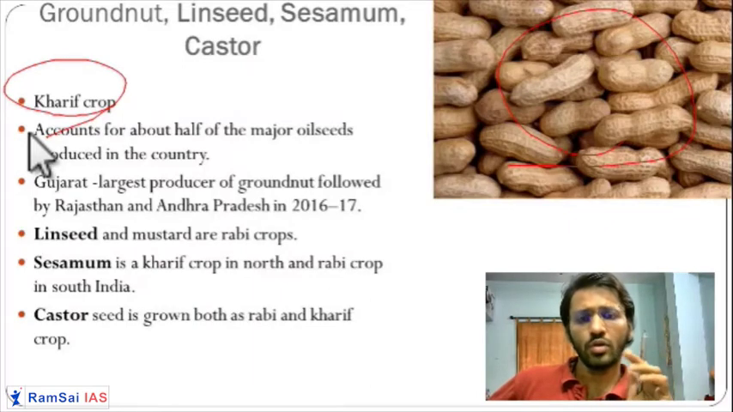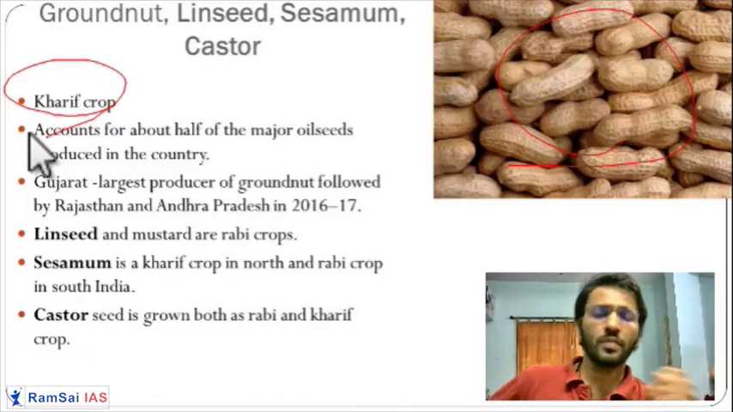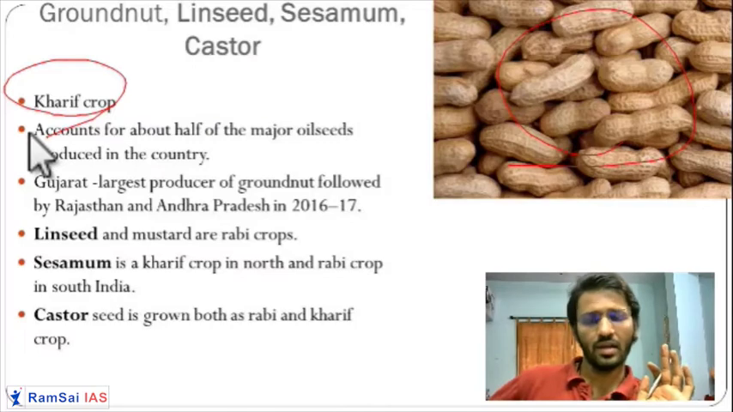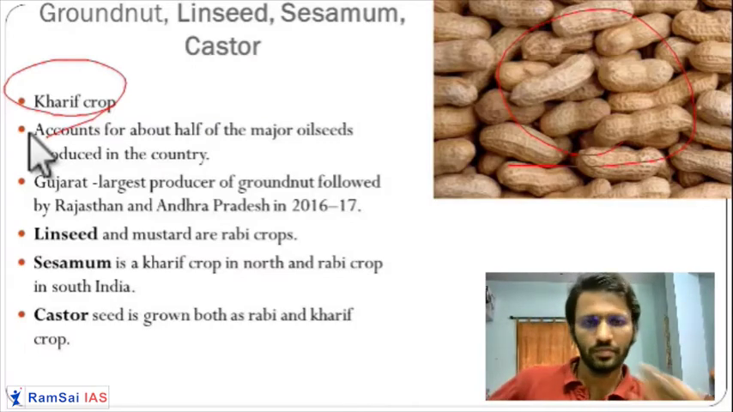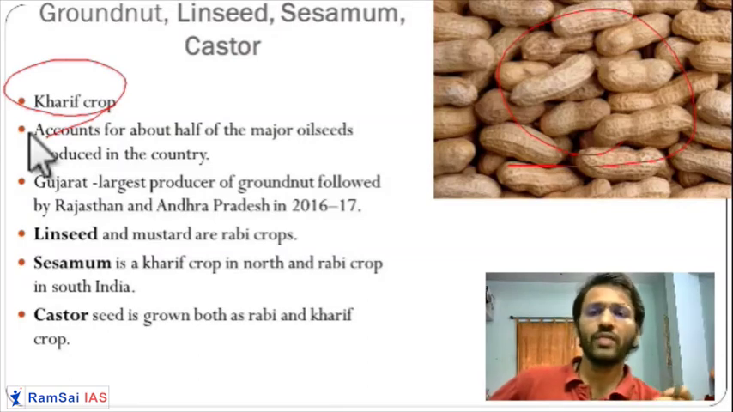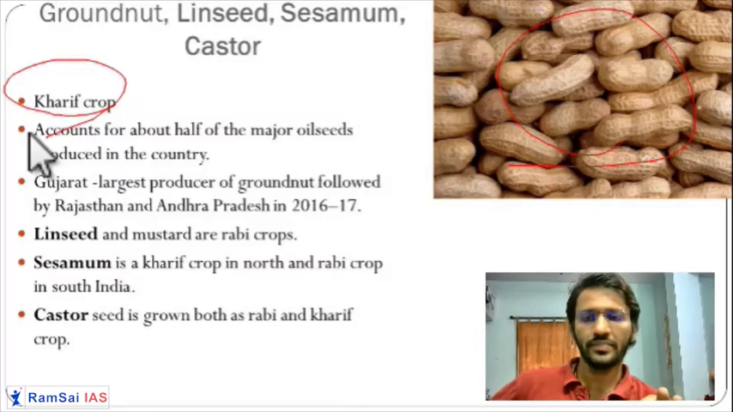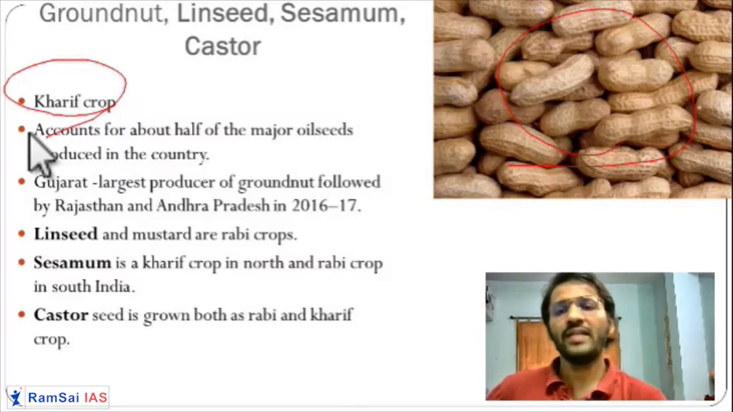Groundnut also requires a little bit of higher temperature. It is a tropical crop. While harvesting it, there should not be a water logging condition in the field. Up to 25 degrees temperature it requires. It requires a huge amount of water while sowing the seeds, but after that water is not required in that much quantity.